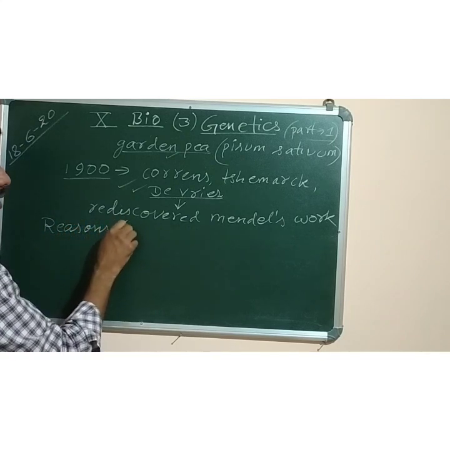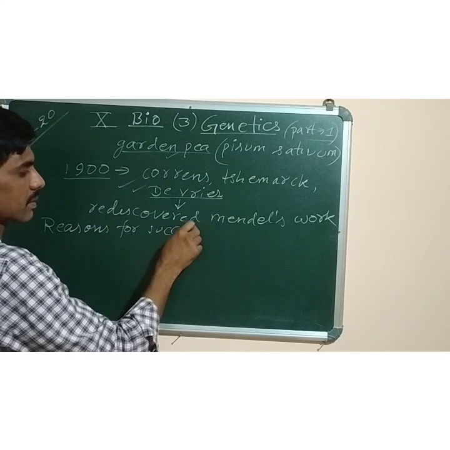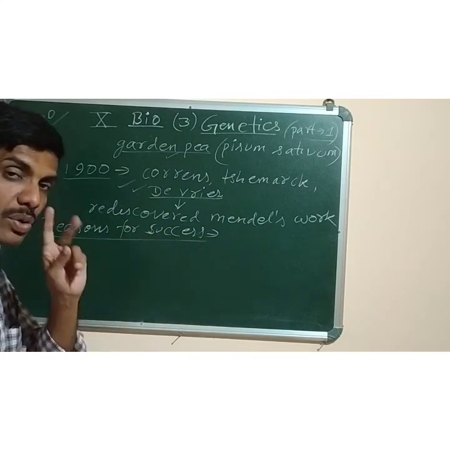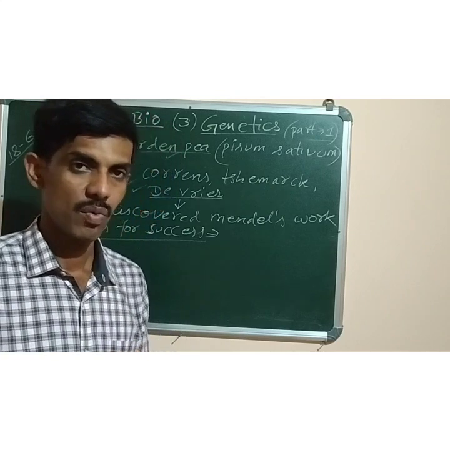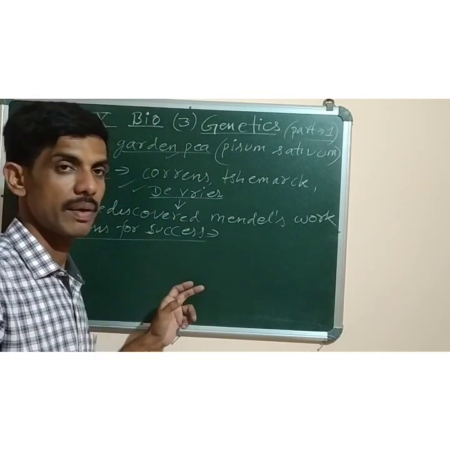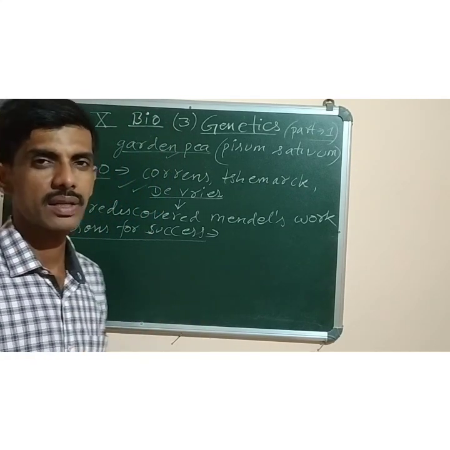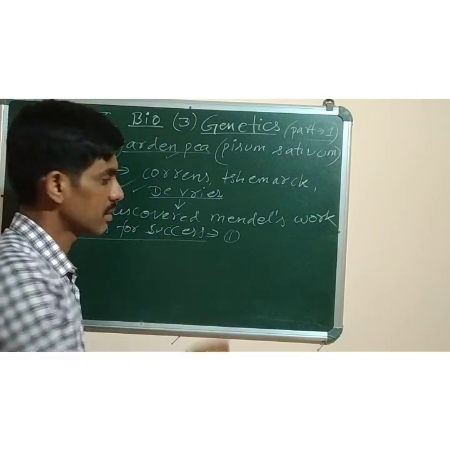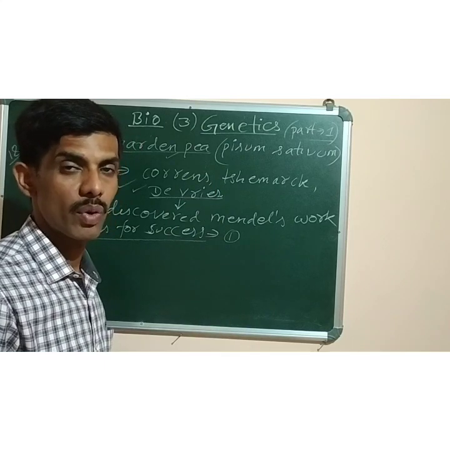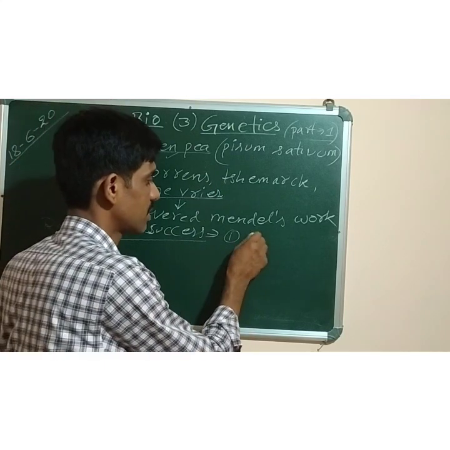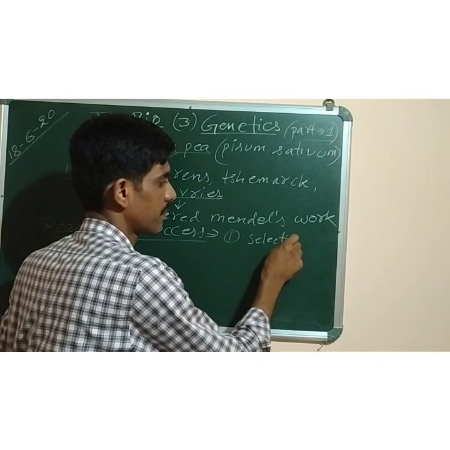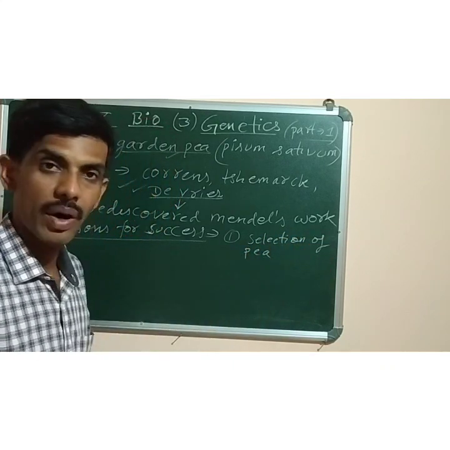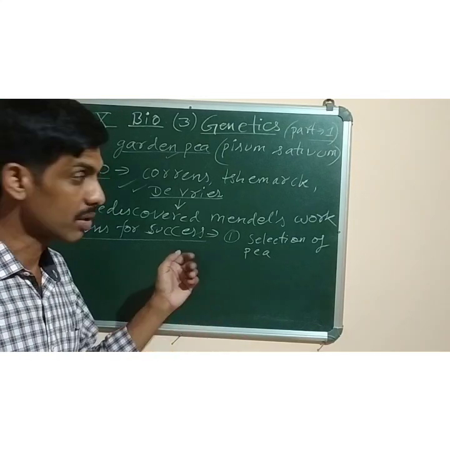Reasons for success. This question is also asked: what are the reasons, or write any two reasons for Mendel's success. The reasons for Mendel's success are: number one, he selected the garden pea plant. So selection of the pea plant was one of the reasons behind his success. Why? Because the pea plant has many characteristics, which we will study now.